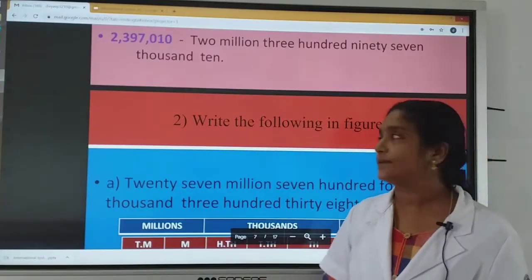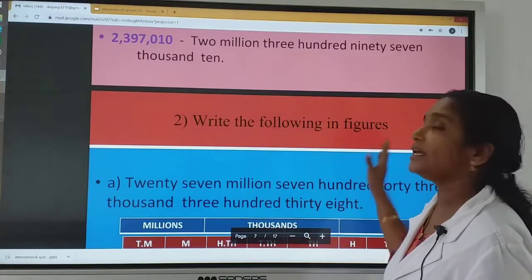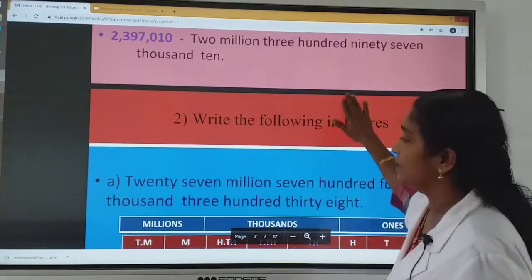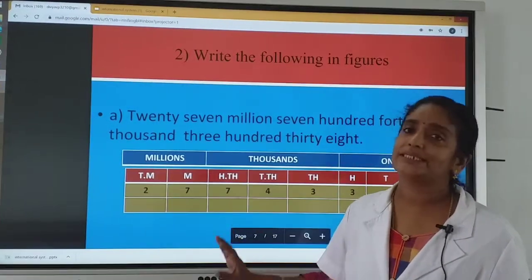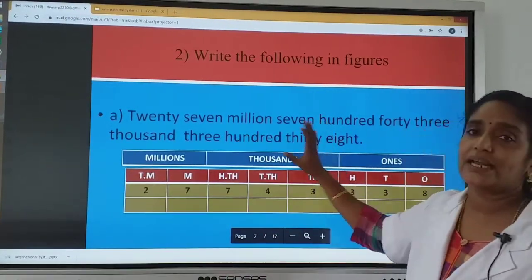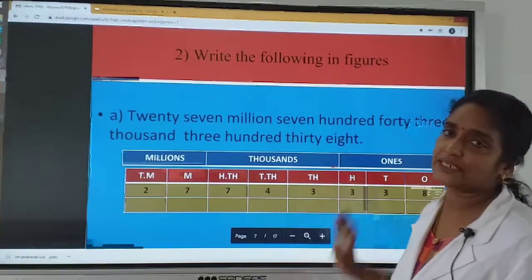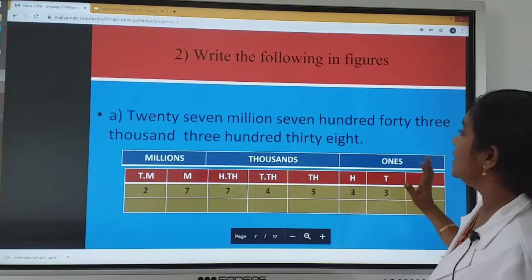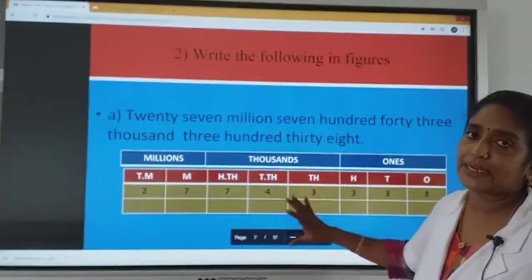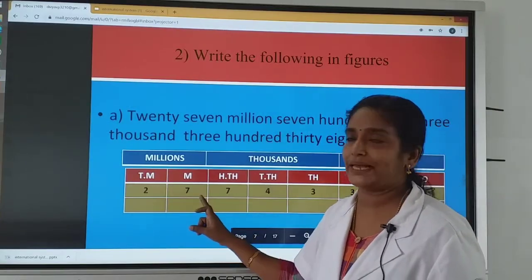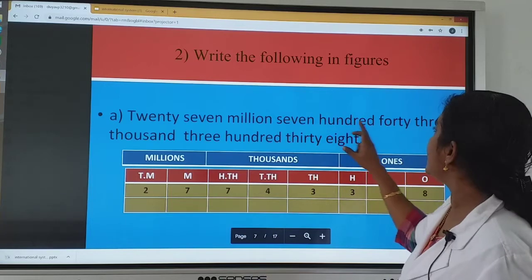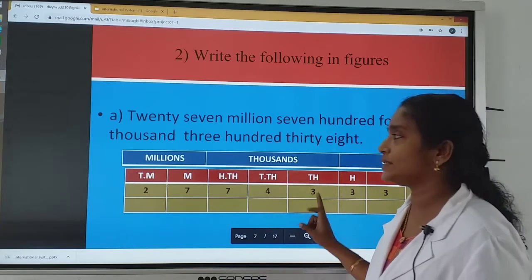What is the question? Write the following in figures. One number in words is given here. We want to write its numeral form. For that, we can draw an international place value chart. So, we can enter this number in the chart. 27 million comes in millions place. 743 comes in thousands place.